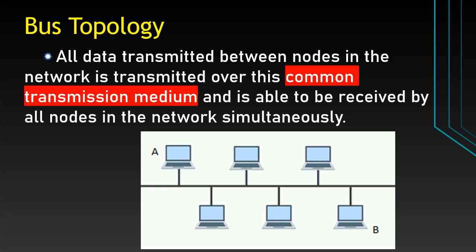Let me show one example. In the bus topology, A sends data to B, but here all the nodes are connected to the single cable. If A sends the data to B, other nodes can also receive this data. Then how to solve this problem? If A sends data and the other nodes also receive it, they copy and reject it, because A intended it for the recipient B.